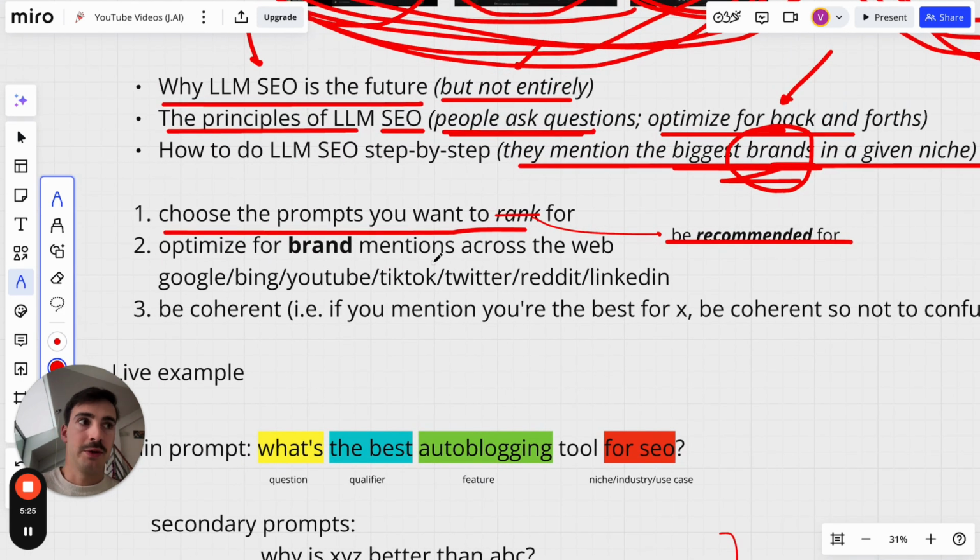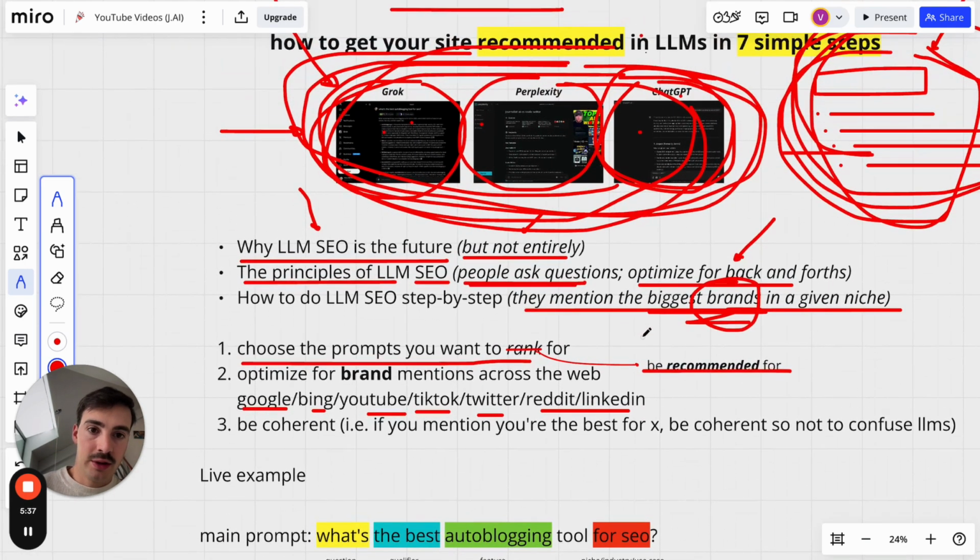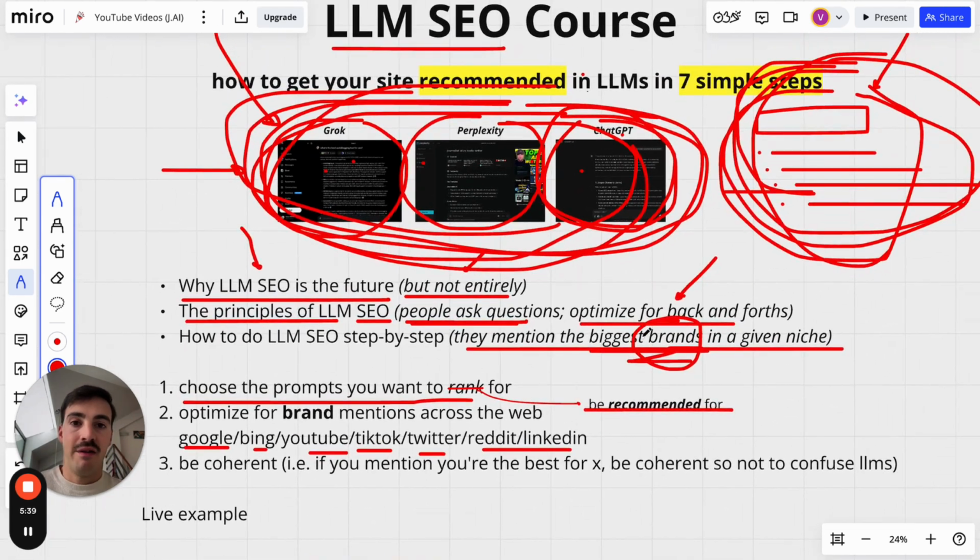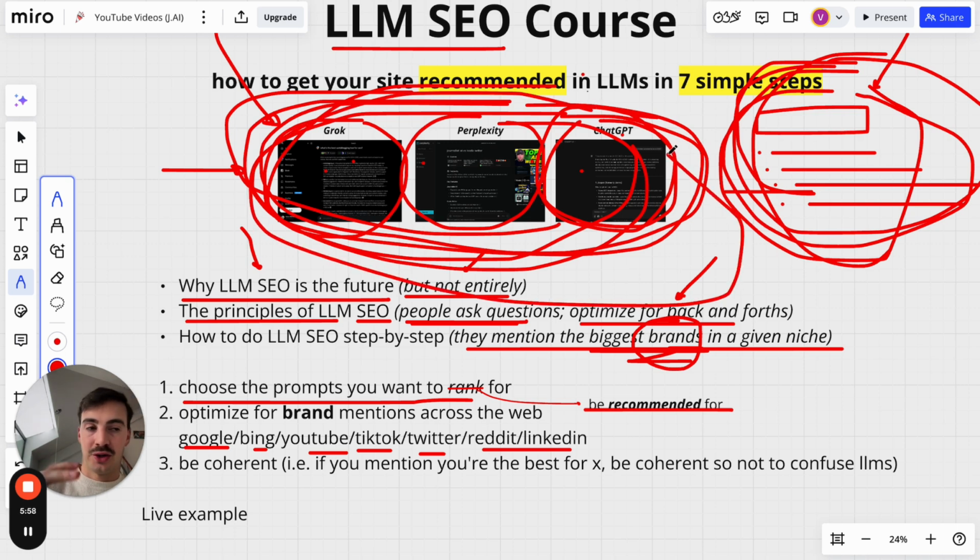Google has been doing this for a long time now. Basically, have your brand mentioned anywhere you can: Google, Bing, YouTube videos, TikTok, Twitter, Reddit, LinkedIn. So become a brand. Google and all these other LLMs value brands. They recommend the most notorious brands in a certain niche. So it's about how well your brand is perceived, how big your brand is perceived by all these people, all these LLMs and all these search engines.